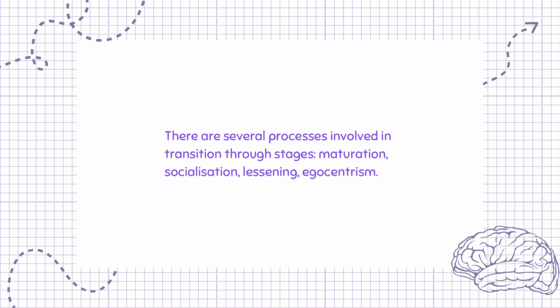There are several processes involved in transition through stages: maturation, socialization, and lessening egocentrism.